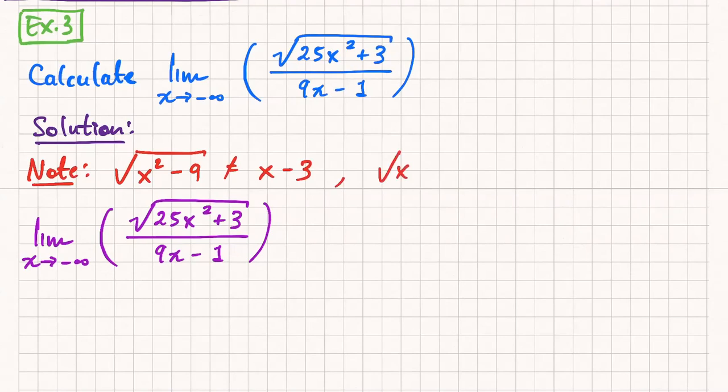So also, if I have, say, the square root of x squared plus 9, that is not x plus 3. You do not just do the square root of each term. I believe in the very first lecture we actually did go over this with the true or false. Okay, so let's start with our limit.